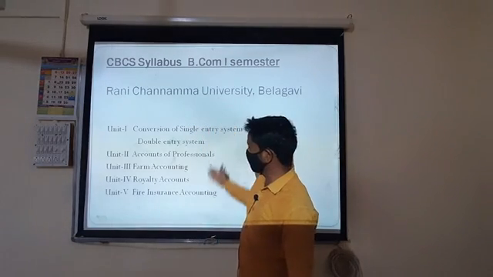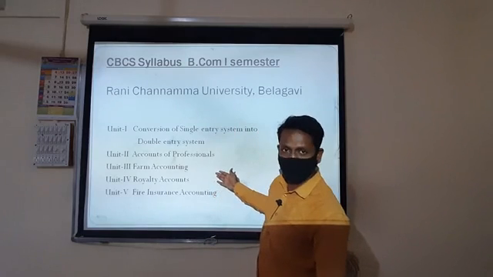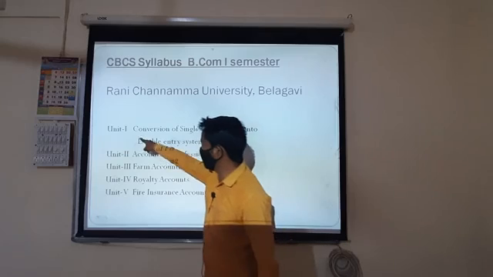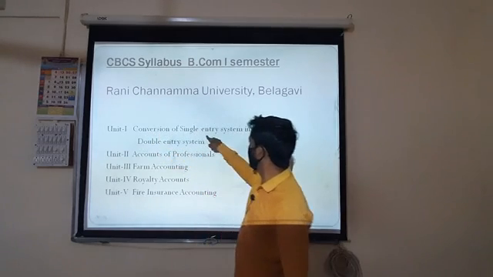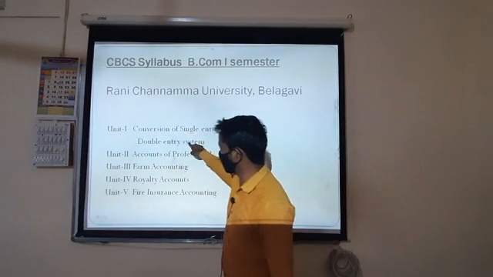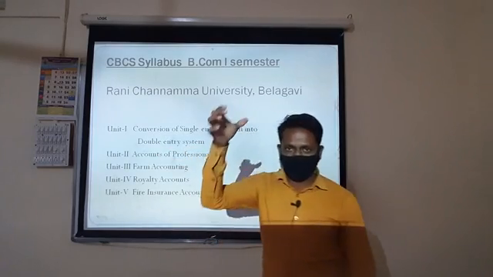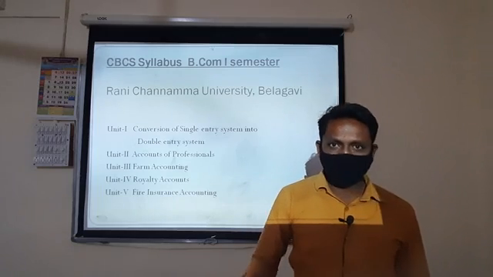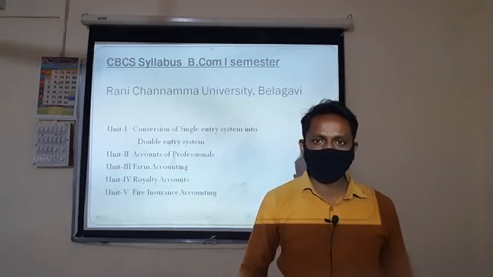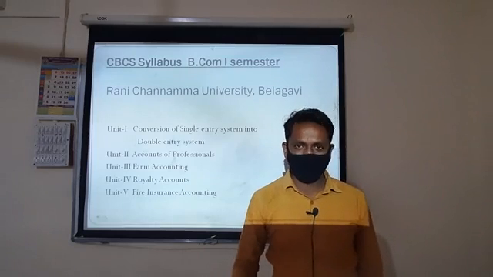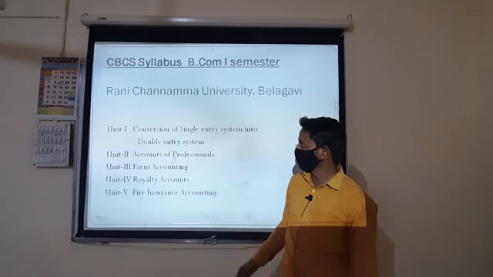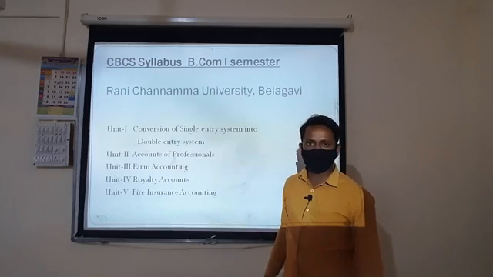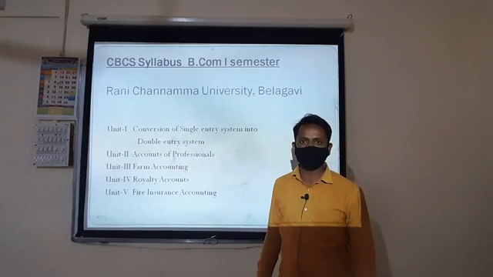There are 5 units covered by Financial Accounting 1. The first unit is the conversion of single entry system into double entry system. Some points are covered in the first unit: the meaning, types, and definition of the single entry system, and some of its features, merits and demerits.